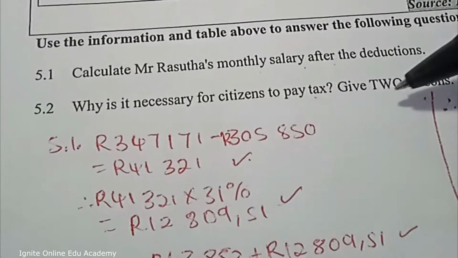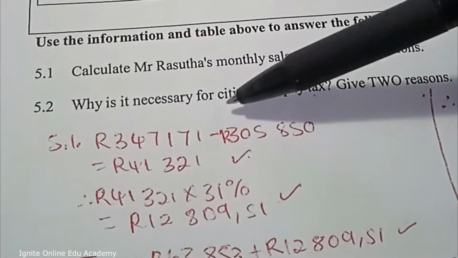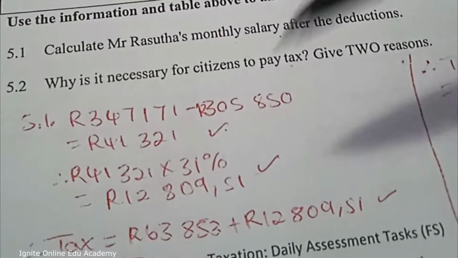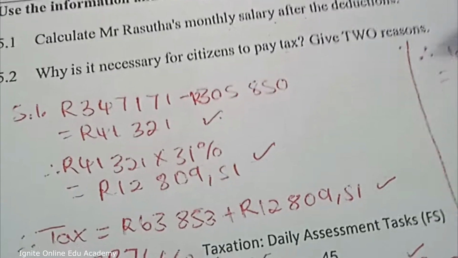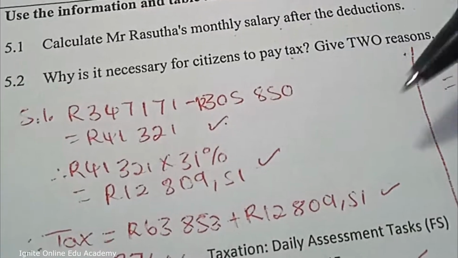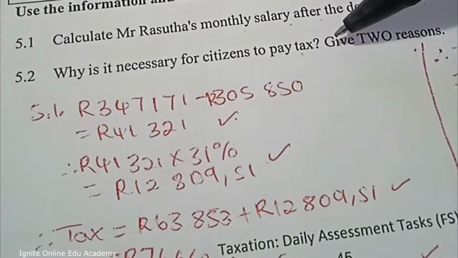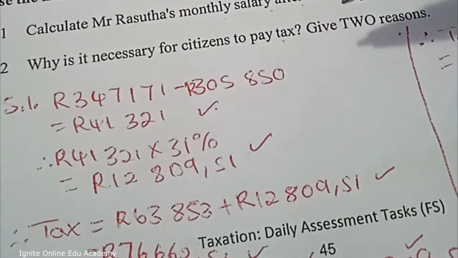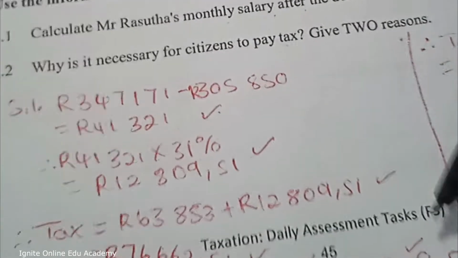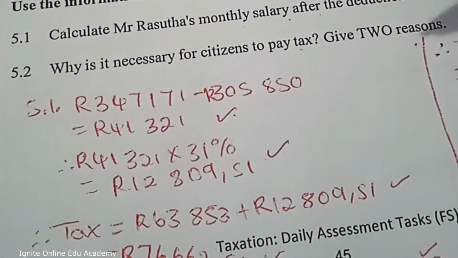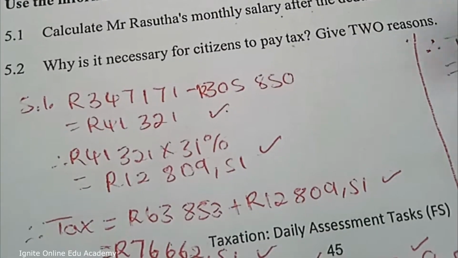So the second question says, why is it necessary for citizens to pay tax? Give two reasons. Well, these ones you have in your notes. It can be any two reasons, whether it's to build infrastructure, for social grants and building schools, all those types of reasons that you have in your notes and that you know, it's okay. Any will be acceptable as long as it's correct.